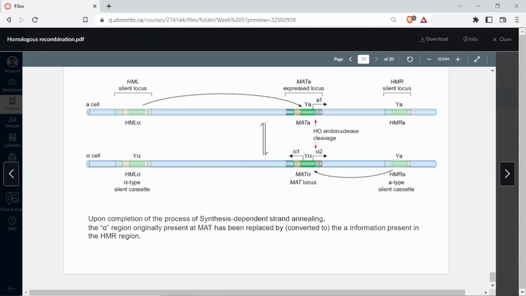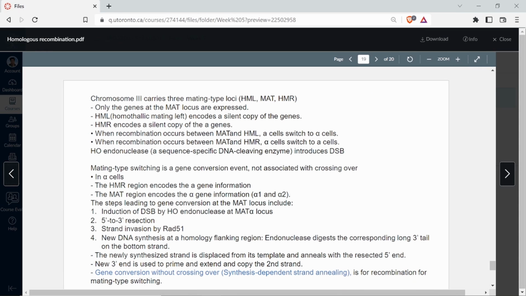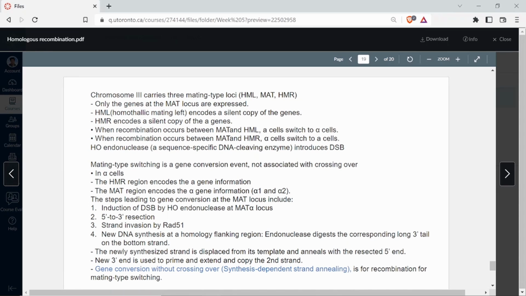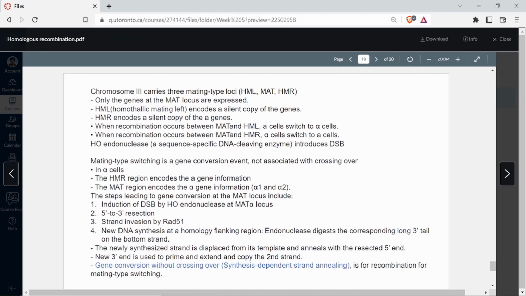This is written here. HML is homothallic mating left, and HMR is homothallic mating right. Homothallic, so you know that hyphae and thallus, they are synonyms. So he is from hyphae. So homothallus, when you have the similar type, then it is known as homothallic. So HML is homothallic mating left.